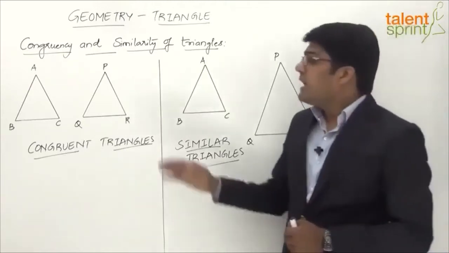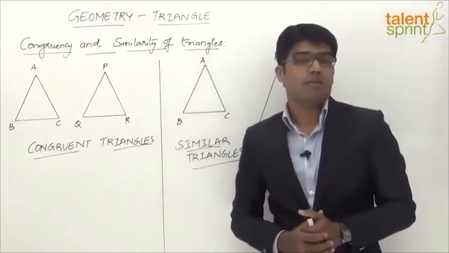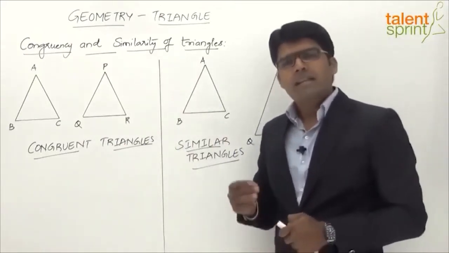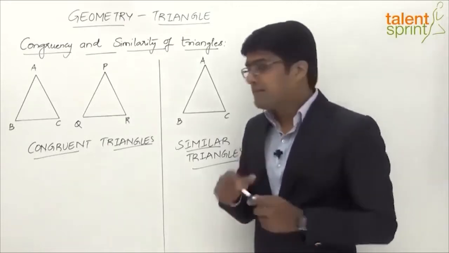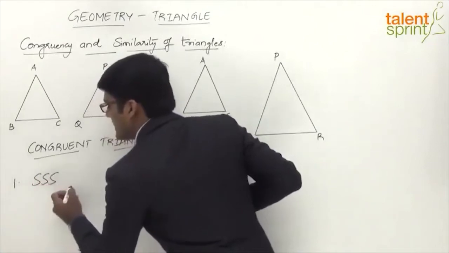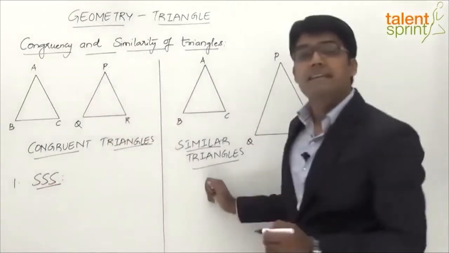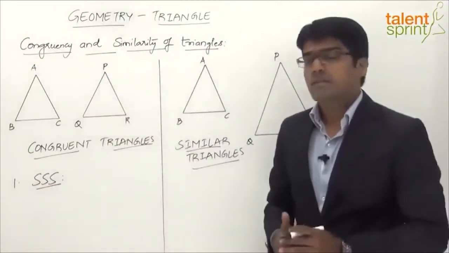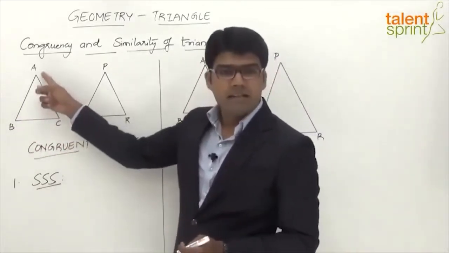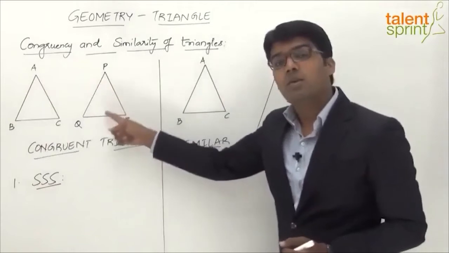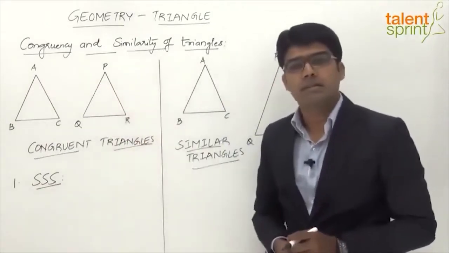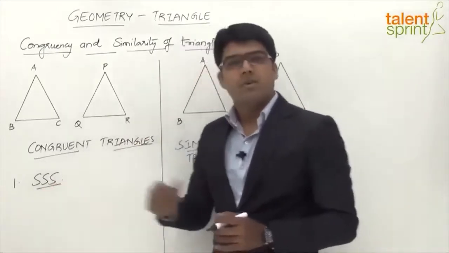So let's now see how we check congruency of two triangles, or when we say that two triangles are congruent. Well, there are different ways of verifying this. The first one here is called SSS congruency, right? This is side side side congruency, which means if the three sides of the first triangle are equal to the three corresponding sides of the second triangle, then definitely the two triangles are congruent, and that is called the SSS congruency.